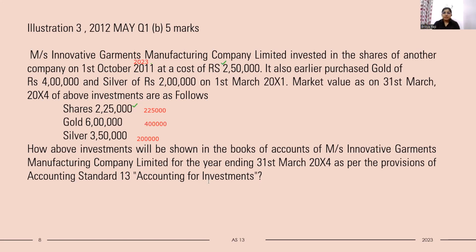But let me ask you something. If we bought the shares with an intention to hold for less than 12 months, then it is classified as a current asset. But what will it be if we bought the shares with the intention to hold for more than 12 months? There will be a difference in the answer now. If it is held for more than 12 months, then it is classified as long-term investment. Long-term investments are valued at cost. So if held for more than 12 months, then it is valued at rupees 2,50,000. That is cost, not the lower of cost or fair market value. Keep this in mind.